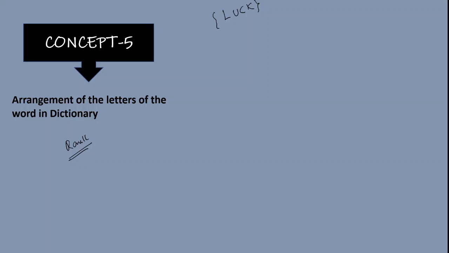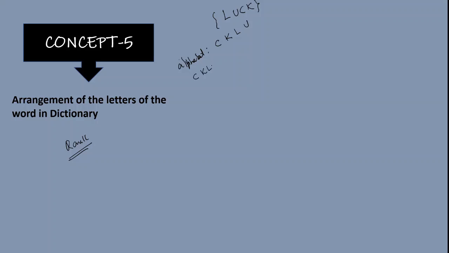So practically what I am going to say is, suppose the alphabet order of these given letters of the word, taking the English alphabet order, they are like this: A, B, C, D, E, F, G, H, I, J, K, L, M, N, O, P, Q, R, S, T, U. So C, K, L, U, this is alphabet order. So what we do is, first we are preparing all 4 letter words starting with C. What are they?